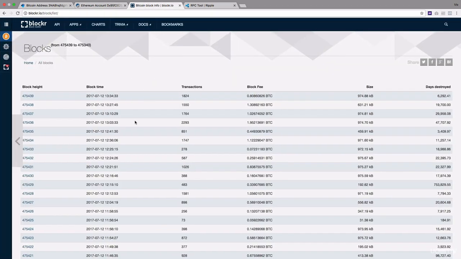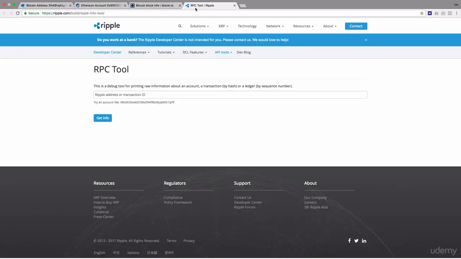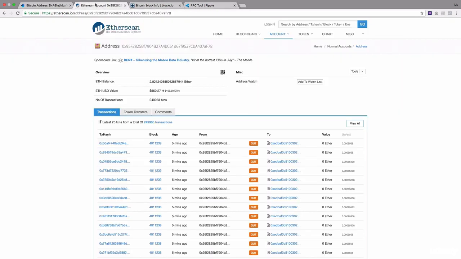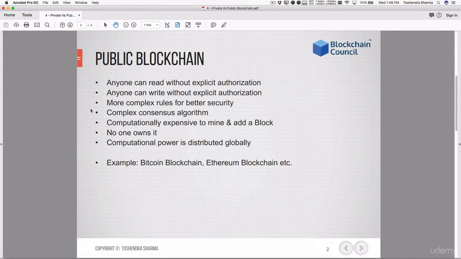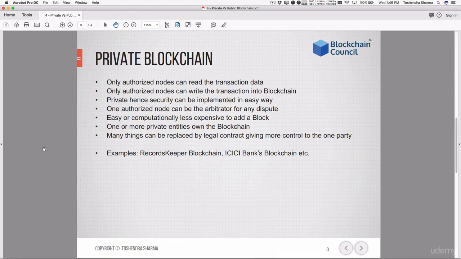There are tons of other blockchain explorers as well. You can also build your own blockchain explorer and deploy it anytime. So this is called a public blockchain. Now let's jump to private blockchain.